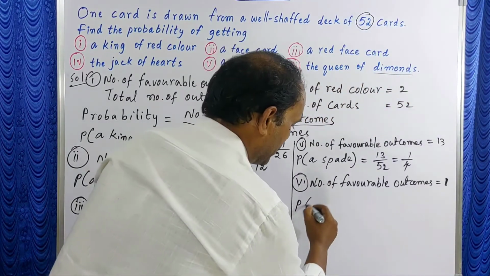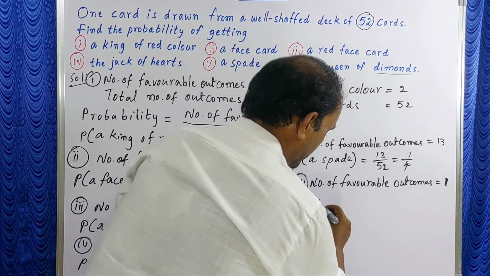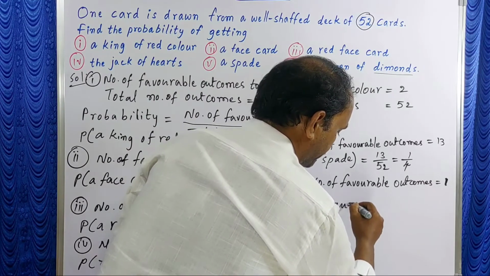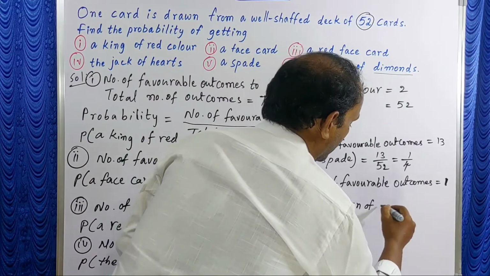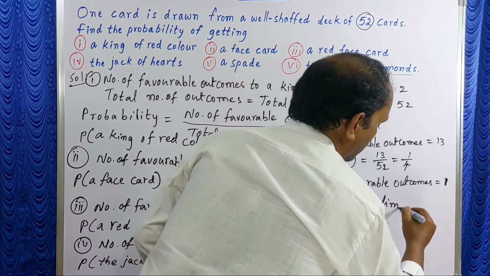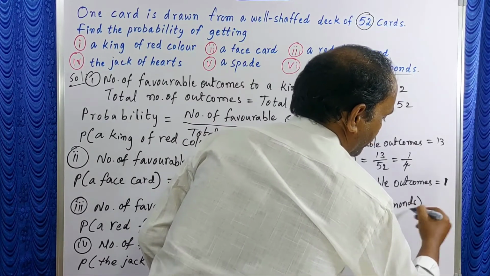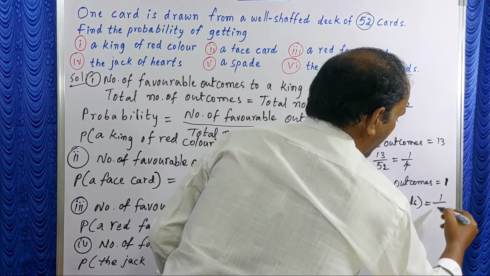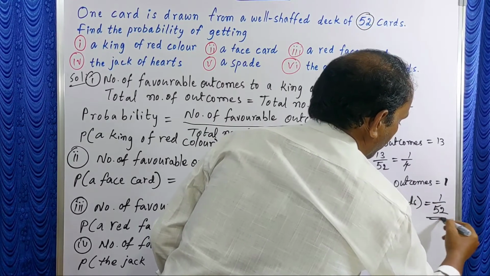Now probability of the queen of diamond is equal to 1 by 52.